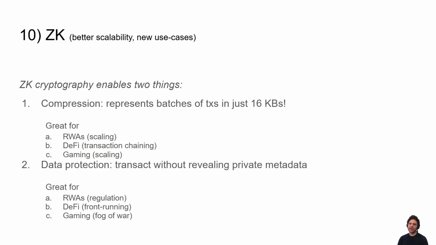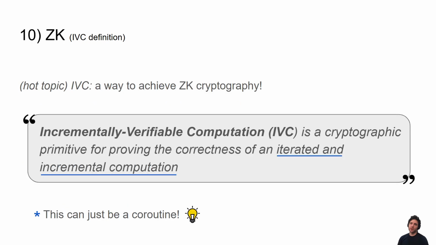It's also great for DeFi because it allows you to avoid front running, which is a common problem in different DEXes. It's also great for gaming because in games you often want some kind of fog of war where you don't know what the opponent is doing. And so this kind of data protection that Starstream can give you through ZK is also really useful for a lot of new use cases that Starstream can enable.